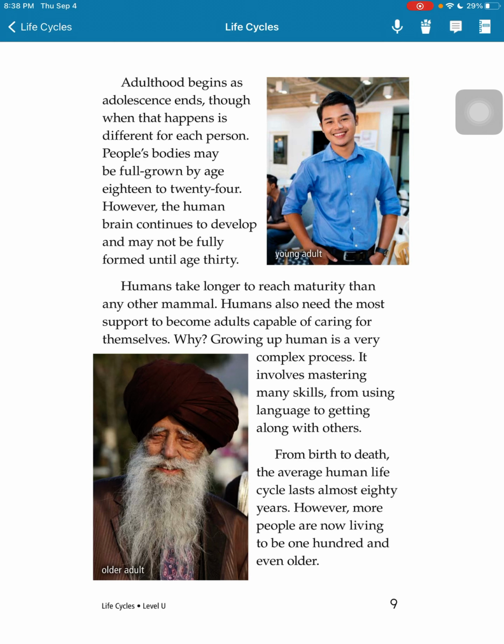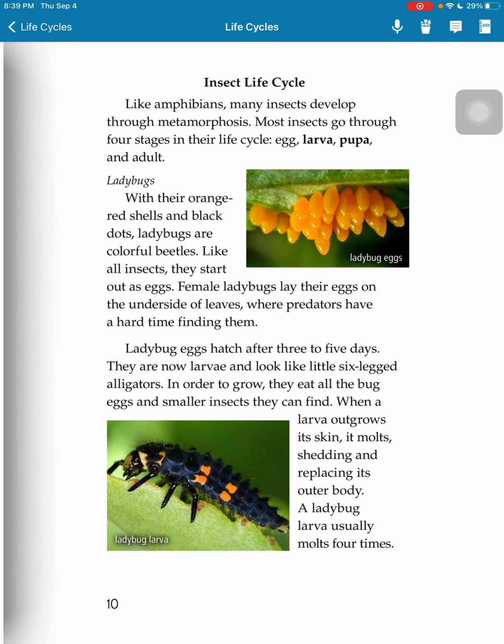Humans have taken longer to reach maturity than any other mammals. Humans also need the most support to become adults capable of caring for themselves. Why? Growing up human is a very complex process. It involves mastering many skills, from using language to getting along with others. From birth to death, the average human life cycle lasts about 80 years. However, more people are now living to be 100 and even older.